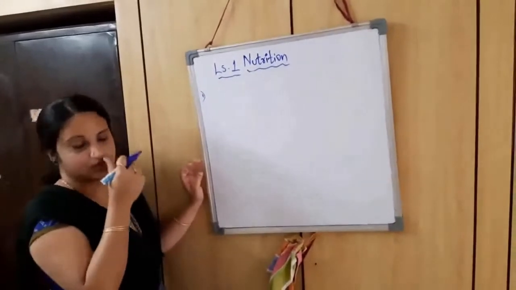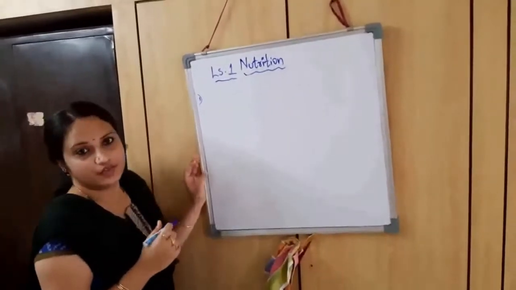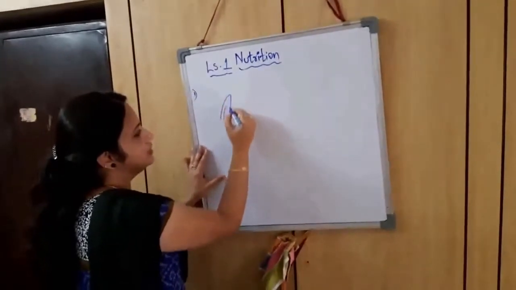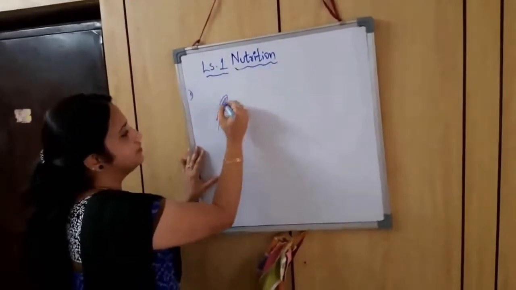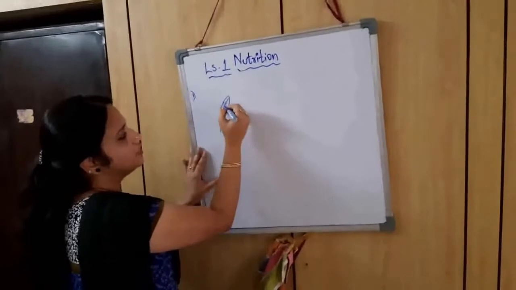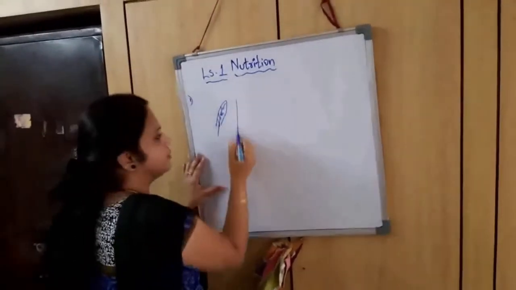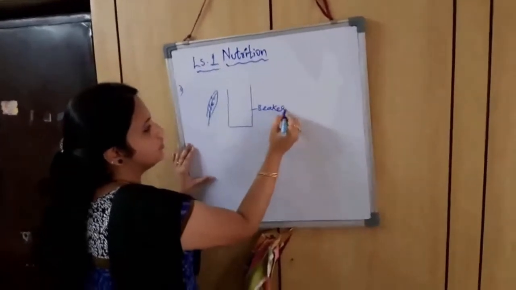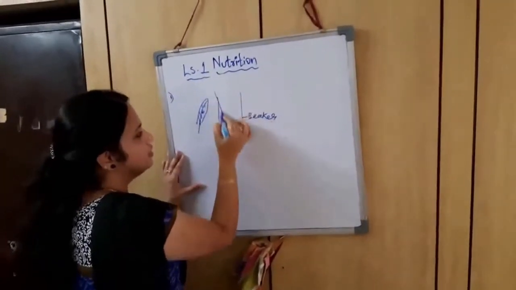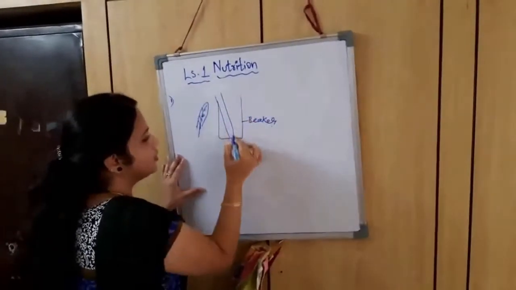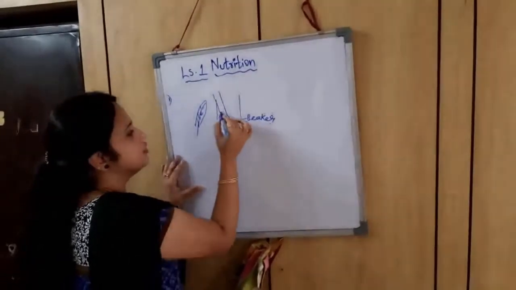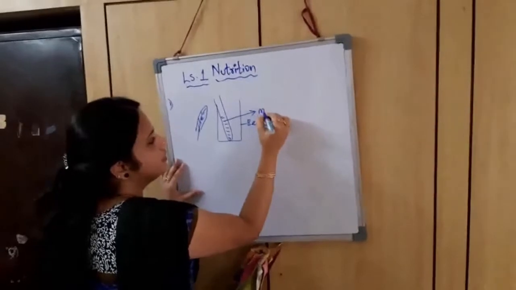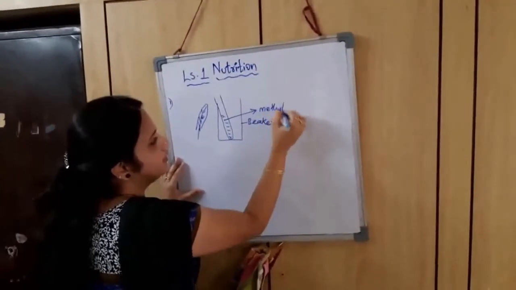So the apparatus or the things we require for this experiment are a small leaf of any plant and a beaker. We should take a small test tube, and inside this test tube we fill methylated spirit.